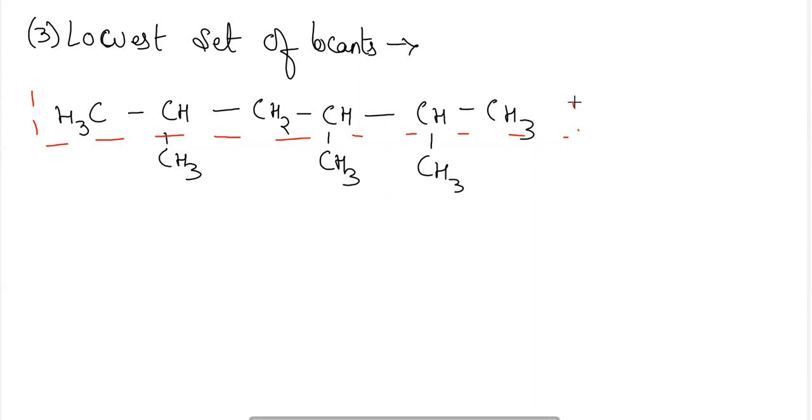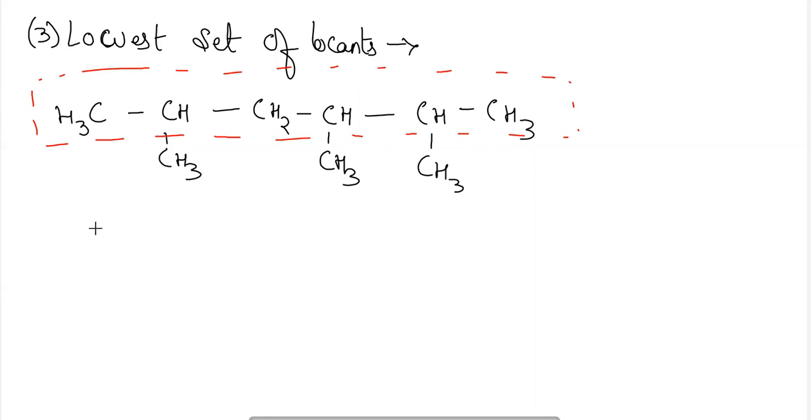One more rule is there. If we have two longest chains, then we have to count the maximum number of substituent groups present in each chain. The chain must be selected which has the maximum number of substituent groups.